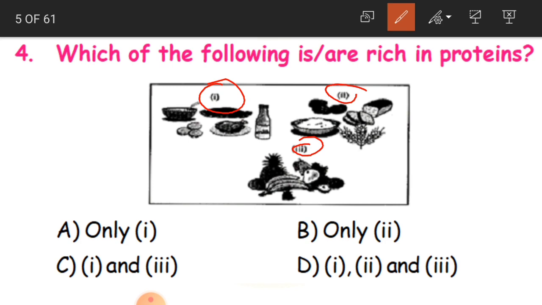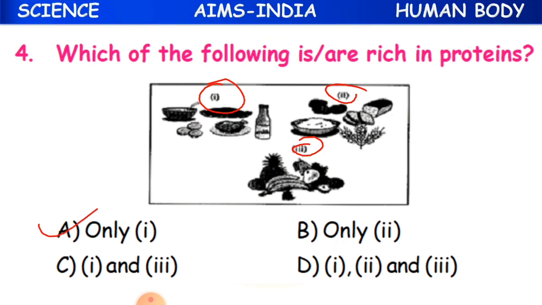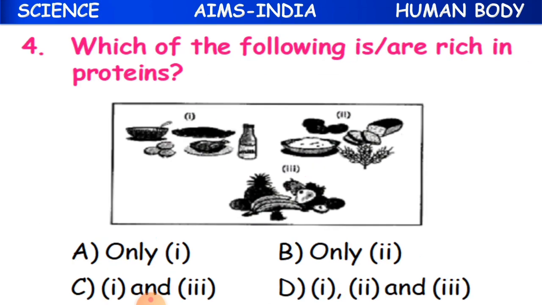So which are rich in proteins? Okay, what is the answer? Only one. We have proteins more in egg, meat, milk, fish and all that. So A, that is only the first option is the correct one.